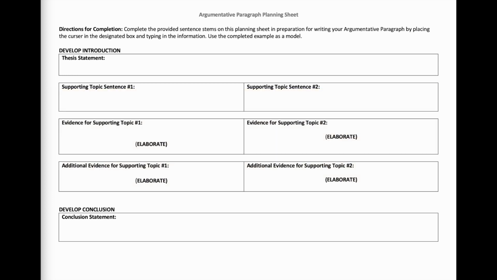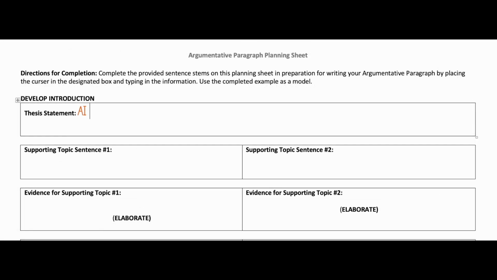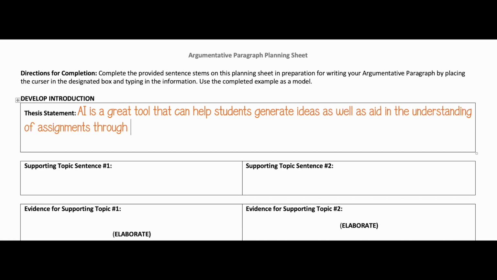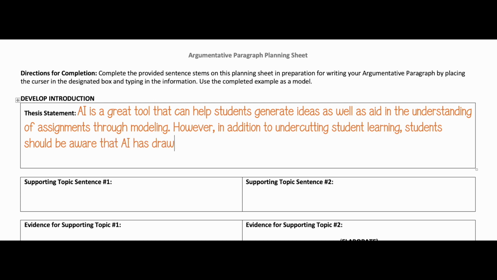First, let's fill in our thesis statement. AI is a great tool that can help students generate ideas as well as aid in the understanding of assignments through modeling. However, in addition to undercutting student learning, students should be aware that AI has drawbacks. Next, we will fill in the topic sentence and evidence for our first supporting paragraph.